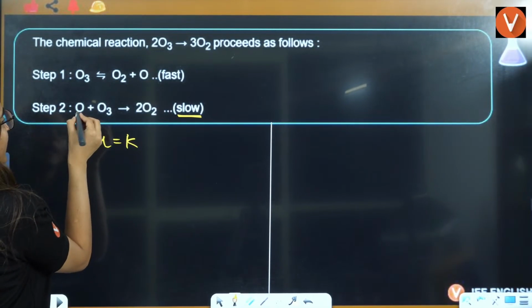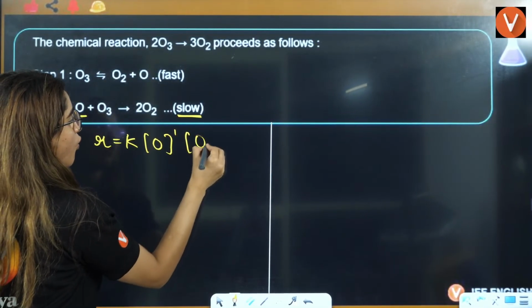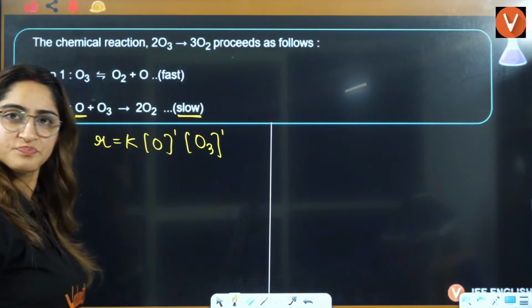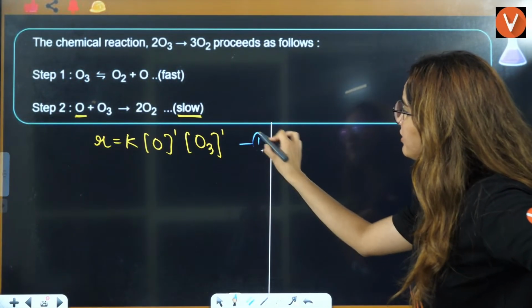R equals K. This is oxygen raised to power 1. This is O3 raised to power 1. Okay? Now, mark it 1.